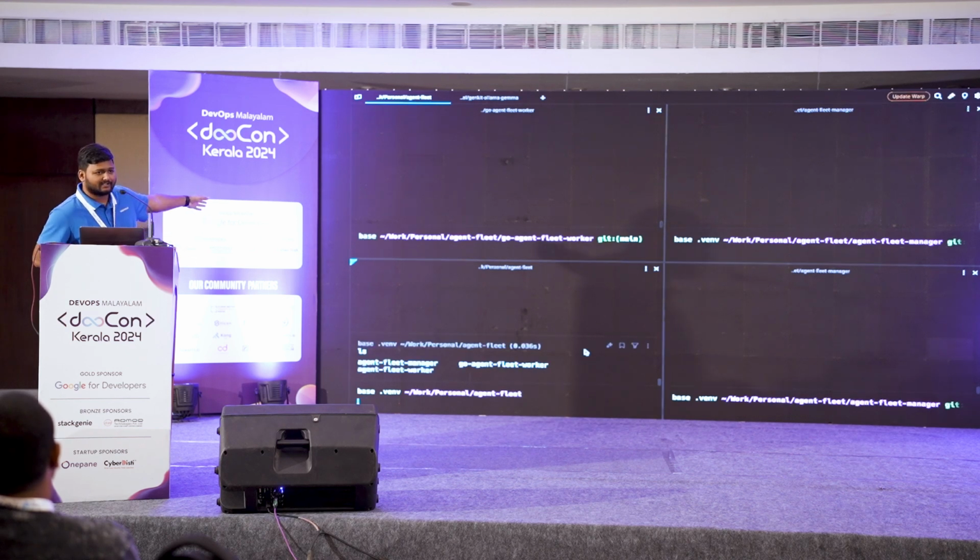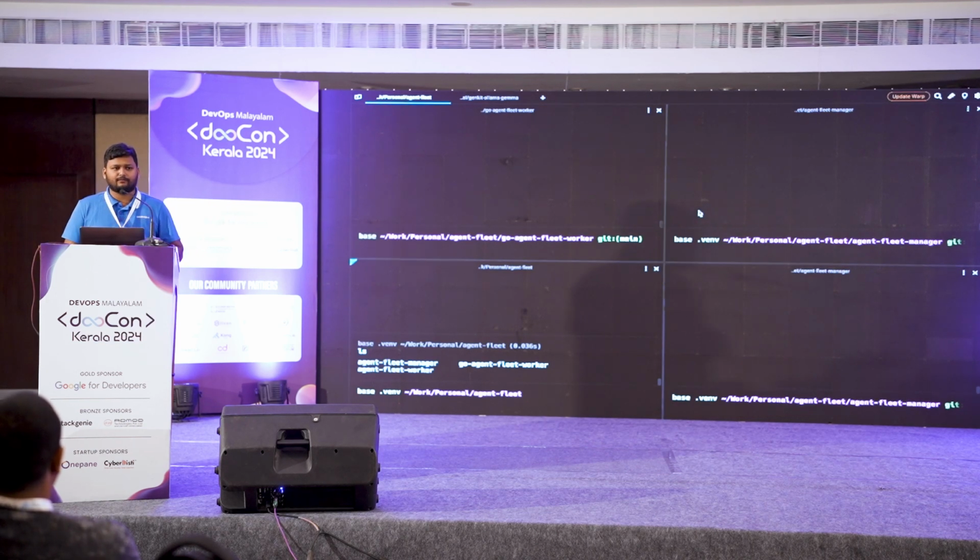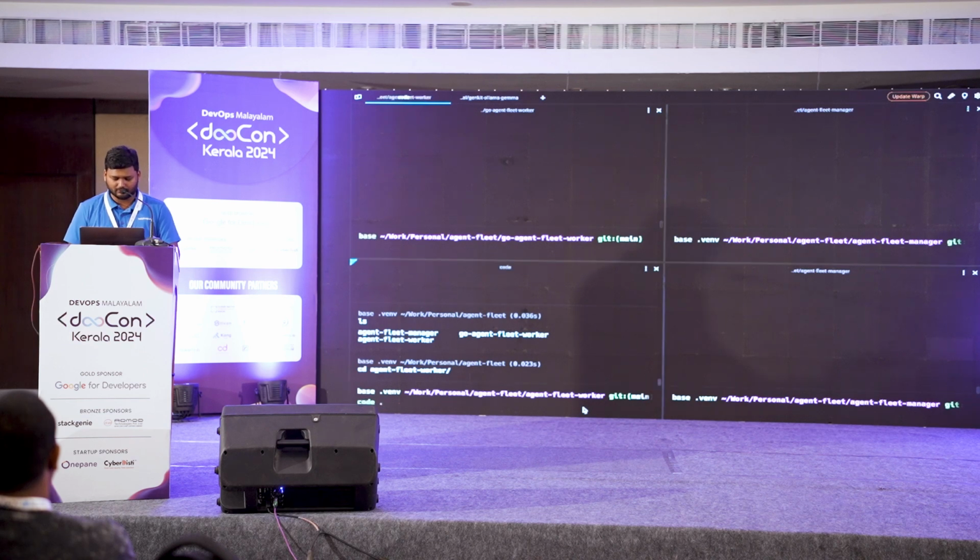There are, as I said, three code bases. One of them is the Python agent fleet worker, and the other one is the Go agent fleet worker. Now, what is my fleet worker doing? I will explain it to you in Python instead of Golang, because not a lot of people are aware of Golang. So let me go to the agent fleet worker, and I will open it in code.